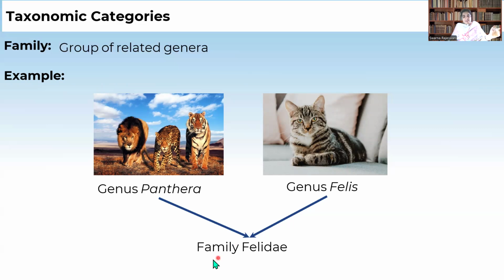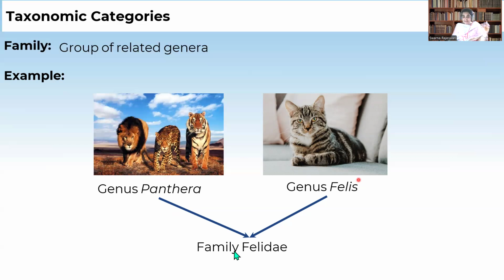Tigers, lions, leopards, and even cats are all coming under the family Felidae. This family Felidae includes genus Panthera as well as genus Felis. Because of some different characters, we have divided the organisms into genus Panthera, which includes highly carnivorous animals like lions, tigers, leopards, and genus Felis.